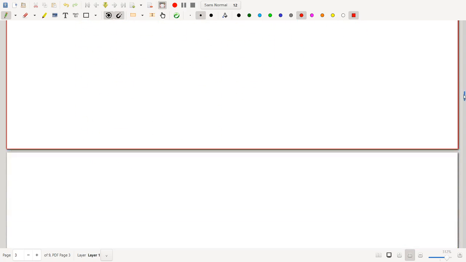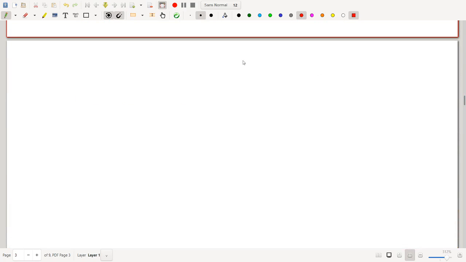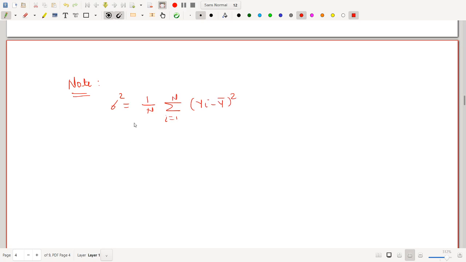So after these notations, note one thing. Sigma square formula is 1 upon N summation i equal to 1 to capital N, capital Yi minus capital Y bar square, and population mean square formula is 1 upon N minus 1 summation i equal to 1 to N, capital Yi minus capital Y bar square.